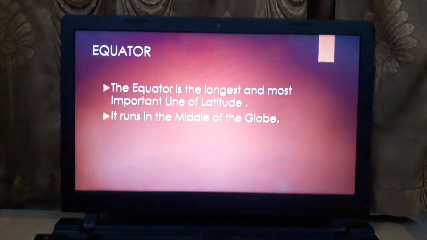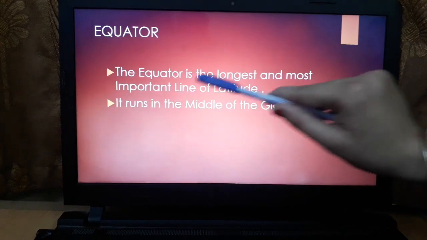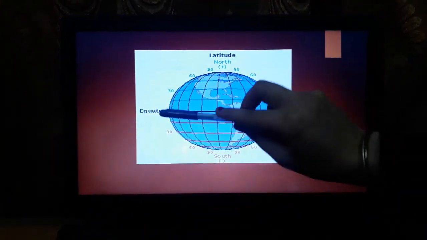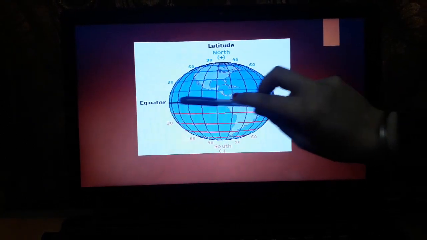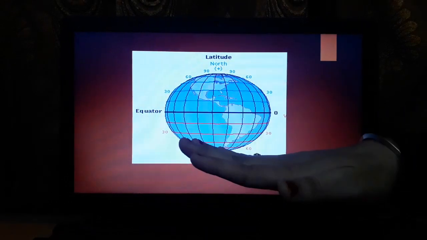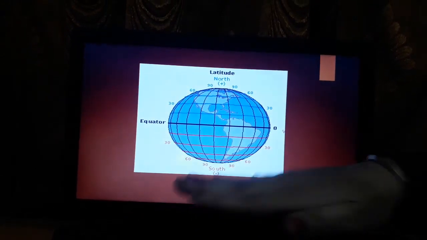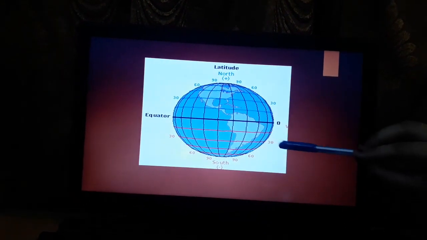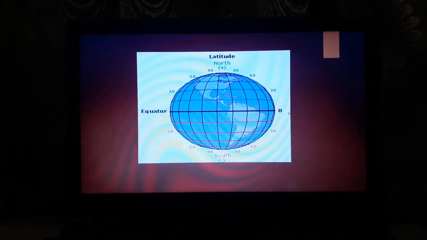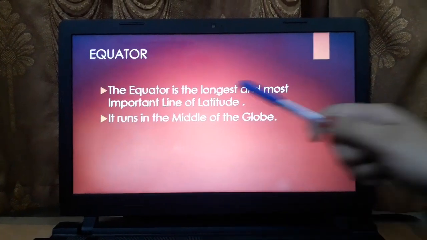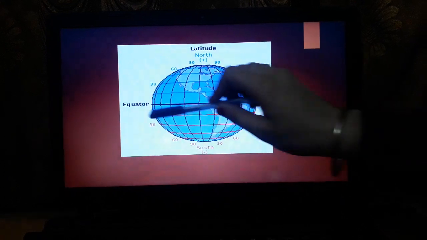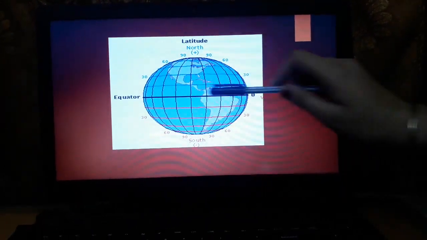Now we have the equator. What is the equator? The equator is the longest and the most important line of latitude. It is also a latitude. Latitude runs horizontally, like this, not like this. So you can see this red line latitude is also there, and the equator is also a straight line. Then it runs in the middle of the globe. Let us see. Yes, it is in the middle of the globe.